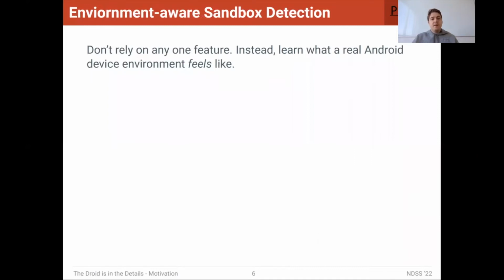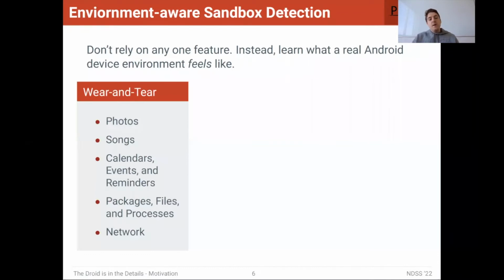So without even thinking about it, by making these determinations, we were using what is called environment-aware sandbox detection. So rather than relying on any one particular feature, we as people who have used smartphones for the past decade plus have learned what a real Android device environment feels like overall. So in this work, we are able to create a machine learning model to do this sort of learning of the Android environment using three main artifact categories. So first we look at wear and tear artifacts.